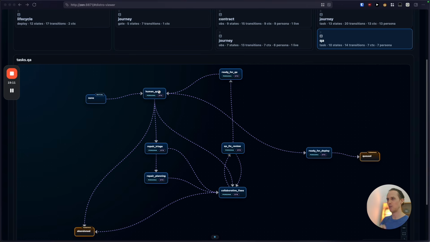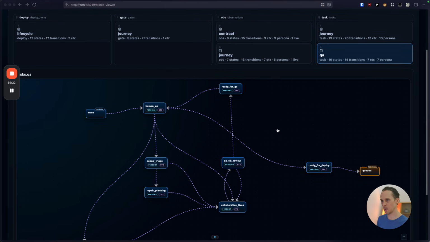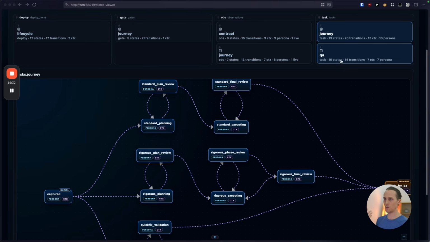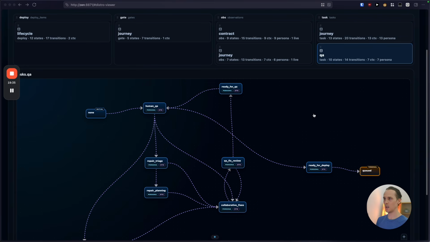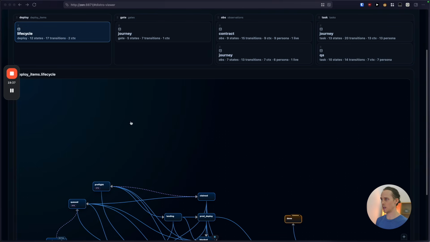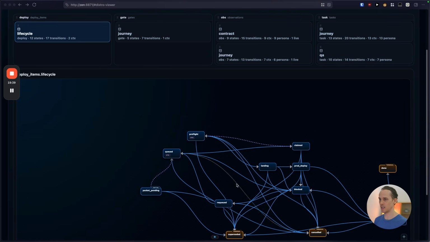So there's a big loop here where I say something's wrong, we go and fix it, we do a review, it goes back to ready for QA, and then I can review it again, and then hopefully it's ready for deployment. And you can keep going, right? So eventually, what have we got? We've got an observation that was confirmed, a contract for the observation that was drafted and reviewed, and then a task that was created and gone through executing and through human QA. And now the task is awaiting deployment. And I haven't fixed this yet.